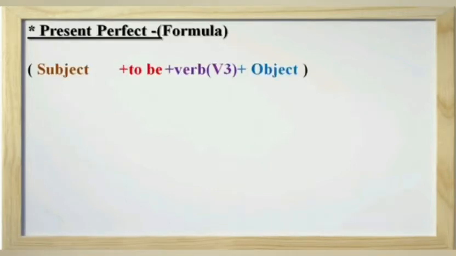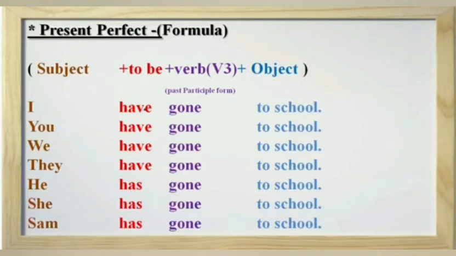The formation or formula of present perfect tense is subject plus to be plus verb third plus object. Students, here we use to be form has or have. To be form is also known as helping verb because it helps the verb. So we use here helping verb has or have. Let's see some examples. I have gone to school. Here we use helping verb have plus third form of verb gone.